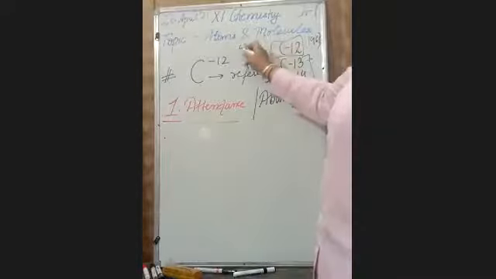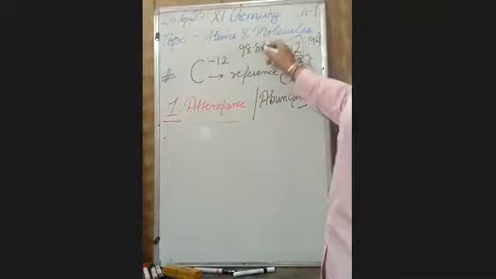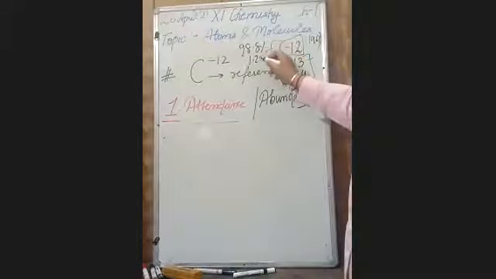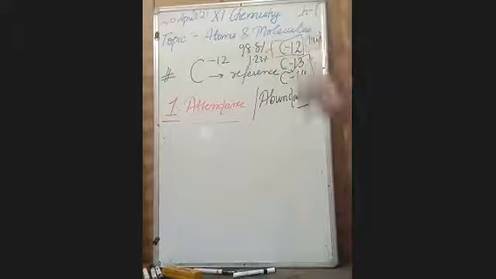Around 98.8% carbon-12 is found in nature. Around 1.23% is found as C-13, and the rest is a very few traces of carbon-14. So the first parameter is clear. Carbon-12 is so abundant in nature.